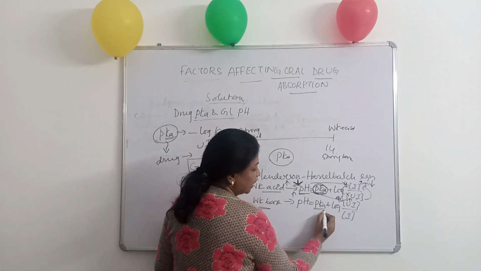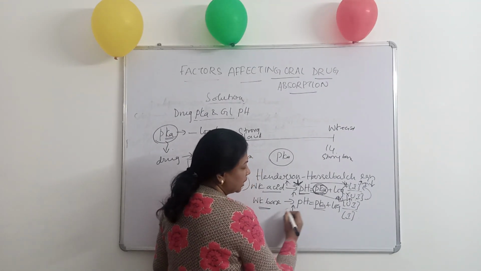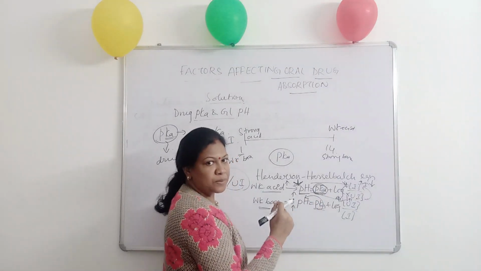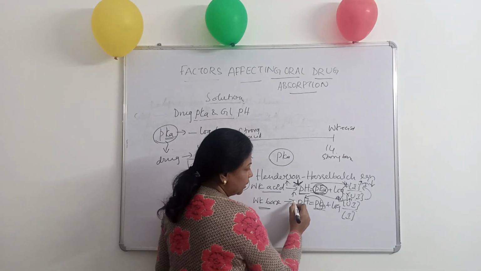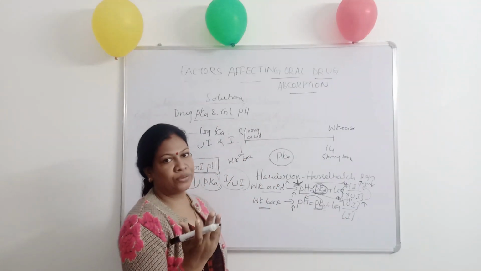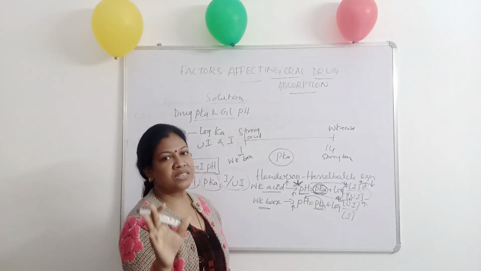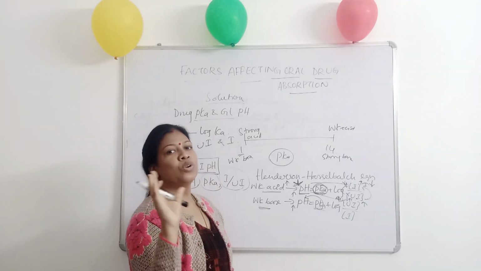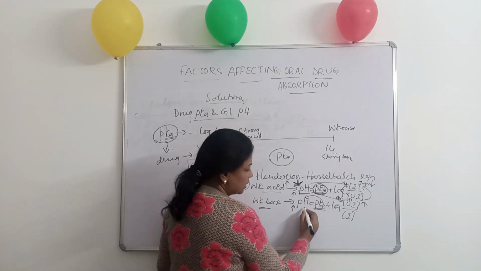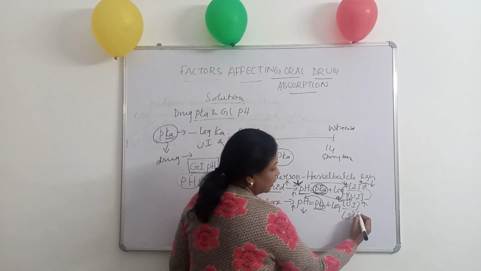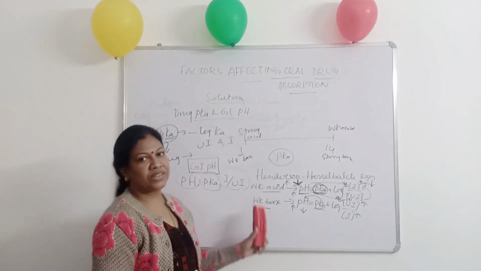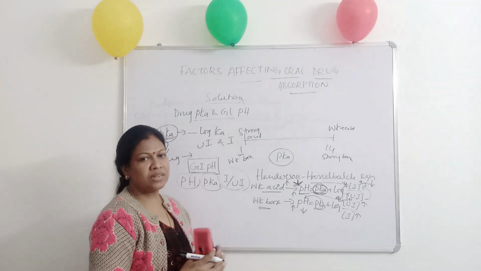That is, the pKa is for a weak base. When you increase the pH, that is, when the weak basic drug is placed in intestinal medium, there will be an increase in the unionized form of the drug. We know already that a basic drug placed in the intestine will have more unionized concentration, whereas a basic drug placed in acidic pH will have increased ionized concentration. This is the significance of the Henderson-Hasselbalch equation, which